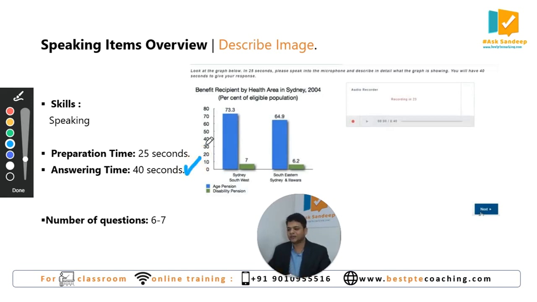you will see the screen saying recording. That's when you have to describe this image in a brief way. You don't have to describe everything about the image. You have to describe the main features of the image within 40 seconds. When you do this question, you score in speaking. This is not an integrated question type. There will be minimum 6 images and maximum 7 images given to you in the exam.